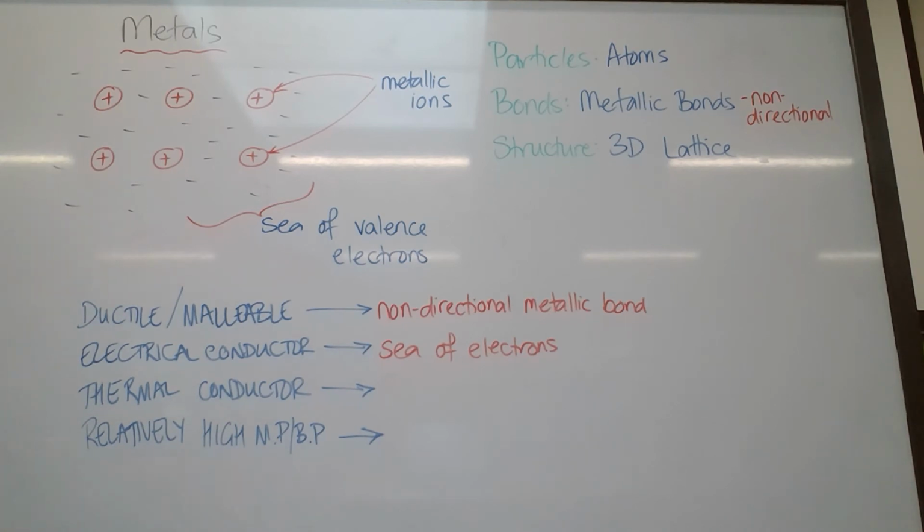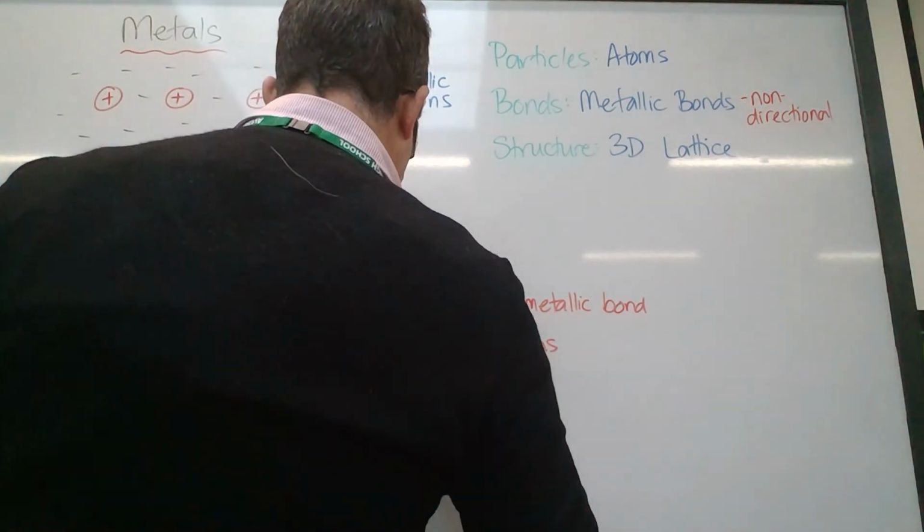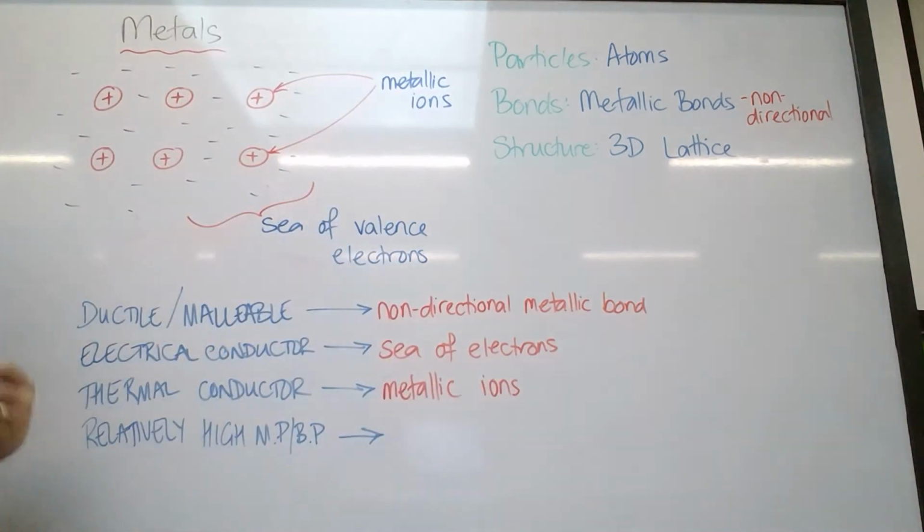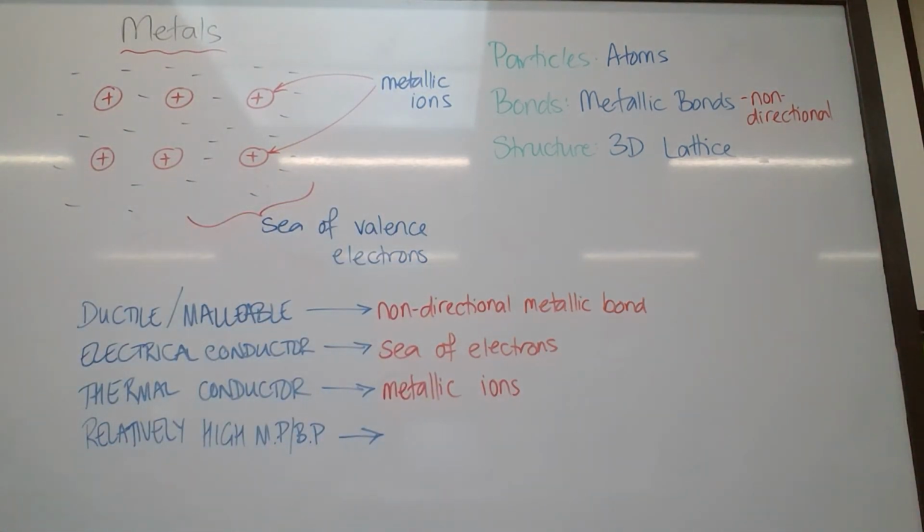Cool. So them being a thermal conductor is to do with the fact that they've got cations which can vibrate and pass that on. Okay, so that's to do with the metallic ions. And to a lesser degree, also the sea of electrons. Electrons vibrating will also pass on heat as well.